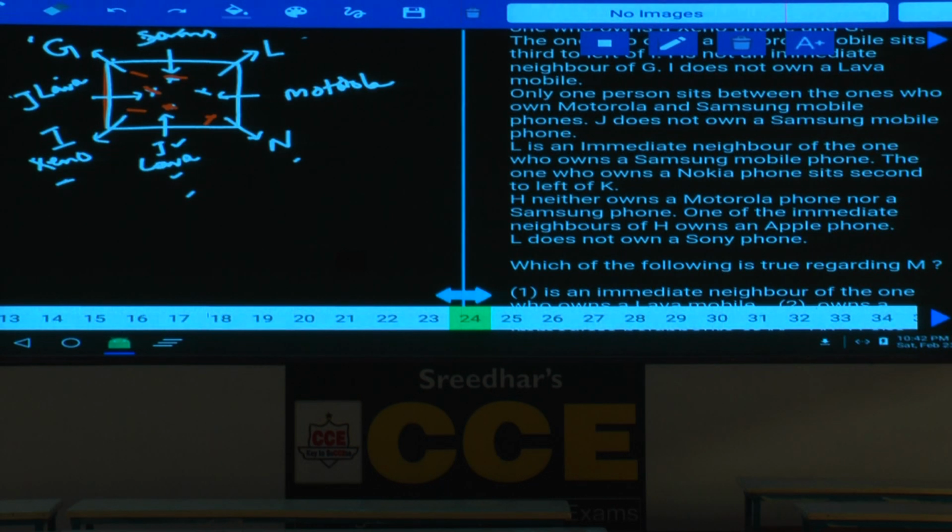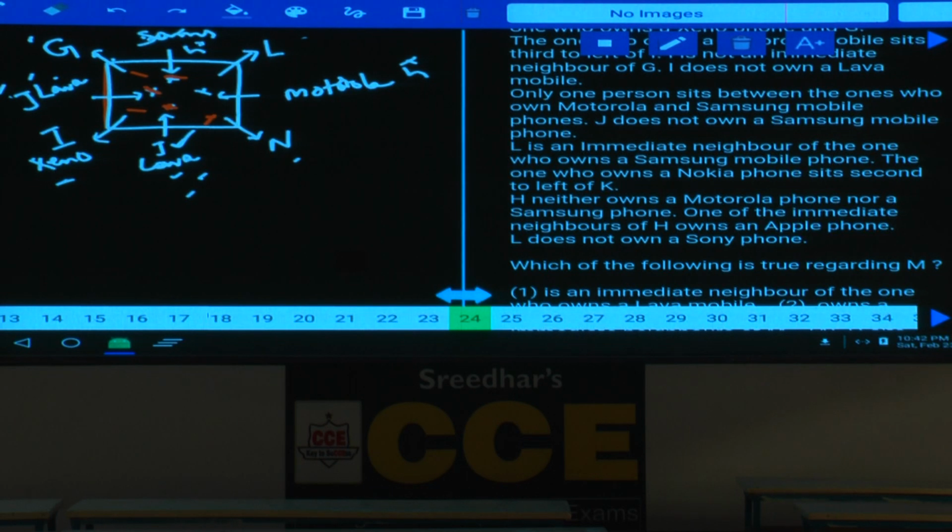The next one. H neither owns Motorola nor a Samsung. H cannot be here. Then what is the only possibility left over here? H must be Lava. Are you following this one or not? H is Lava. If J is here, H Lava will be here.